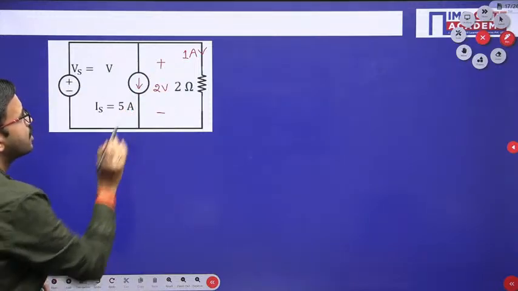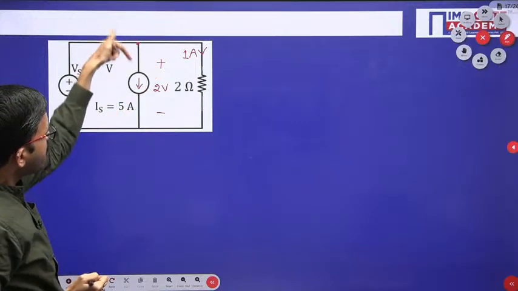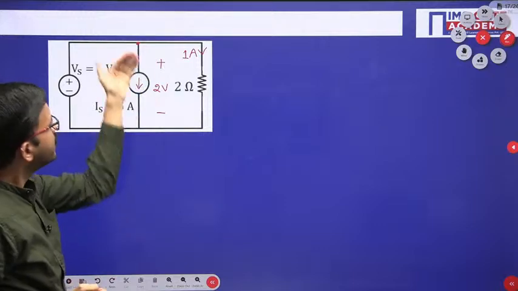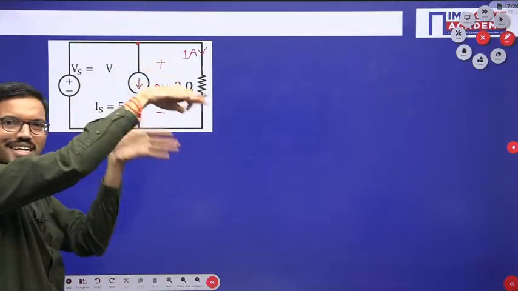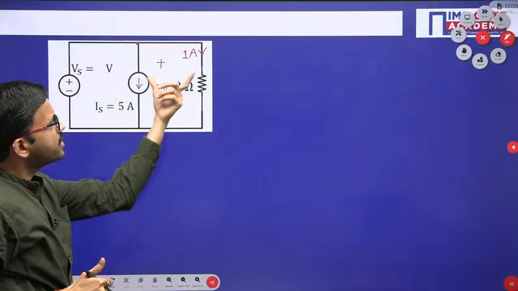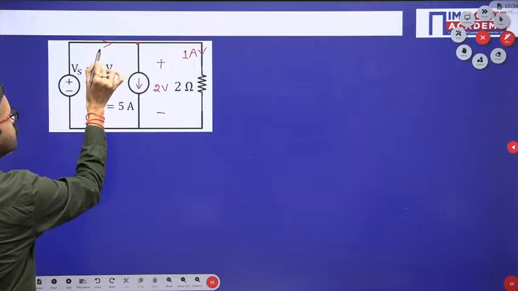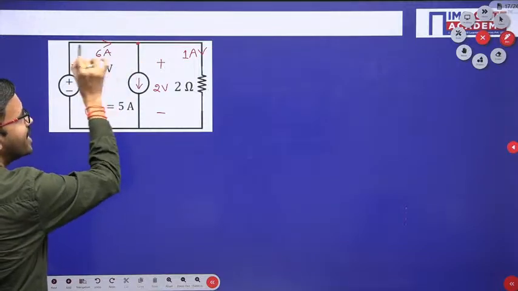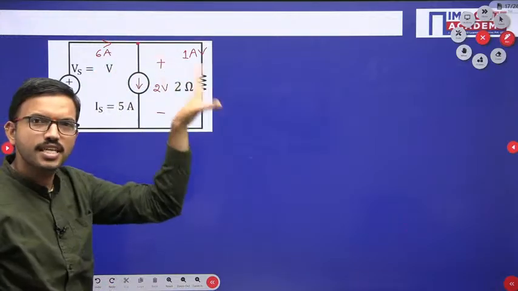Now just apply KCL at this particular node. Here 5 ampere is leaving. Here 1 ampere is leaving. That means from this node, in these two branches together, current is leaving, right. 5 plus 1, that means 6 ampere is leaving. So obviously here 6 ampere should enter this particular node. Then 5 ampere plus 1 ampere together is 6 ampere, right.